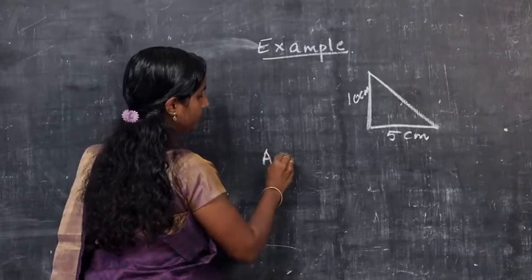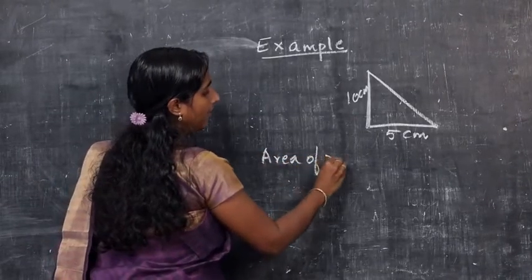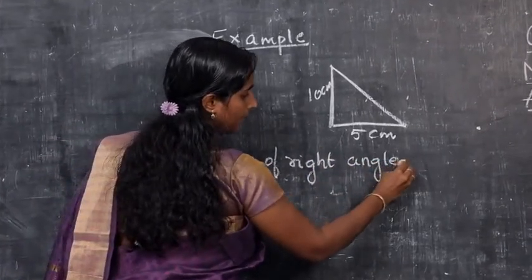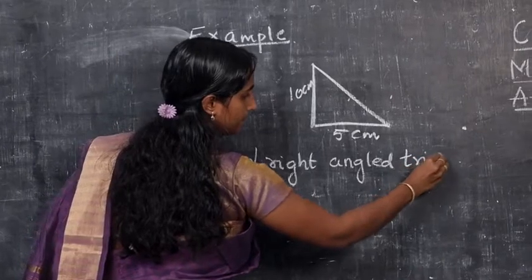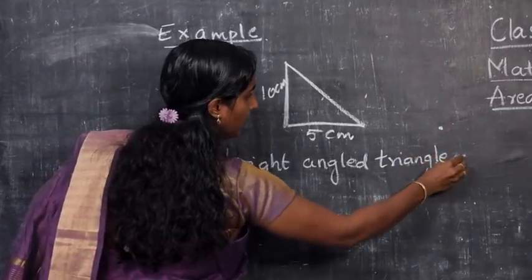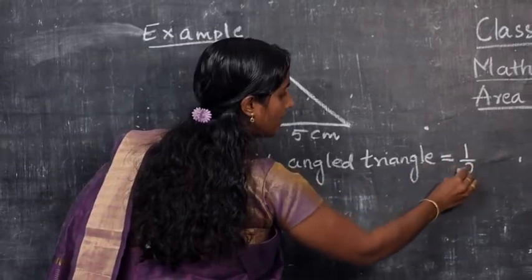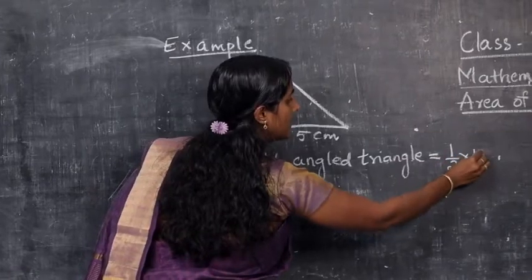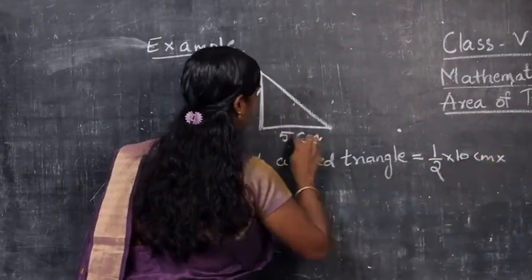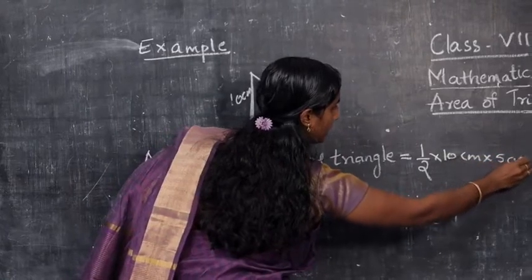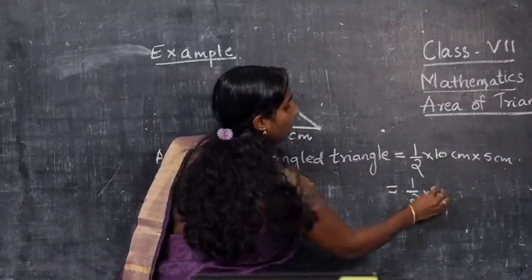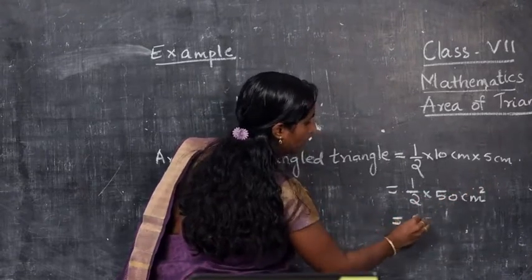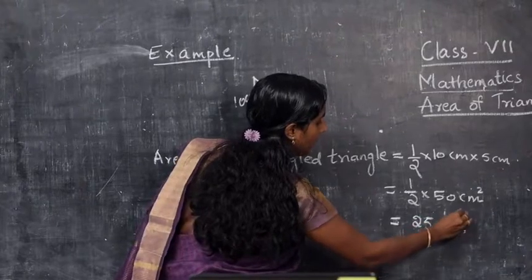Area of right angle triangle is equal to half of its perpendicular sides, that is half into 10 centimeter into 5 centimeter, that is half into 50 centimeter square, which is equal to 25 centimeter square.